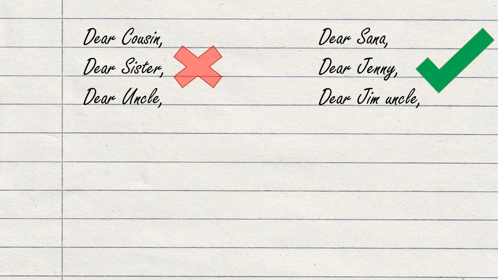You are writing to your cousin Sana, my dear Sana, my dear cousin Sana, both are fine, no problem. Name, remember, it should start with a capital letter and a comma. You miss the comma, you miss the half mark of that, even if you have written the greeting properly.